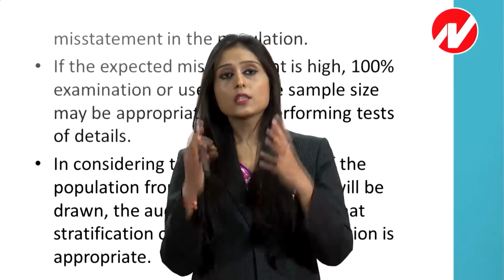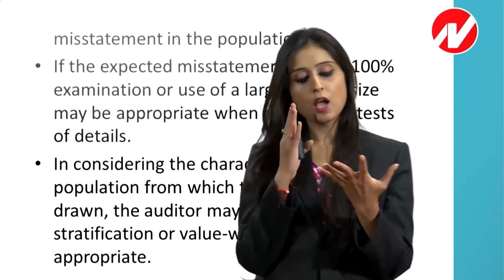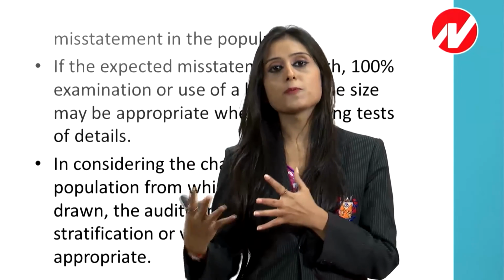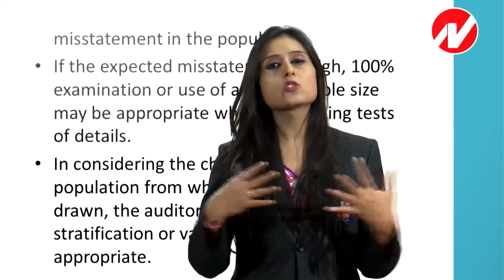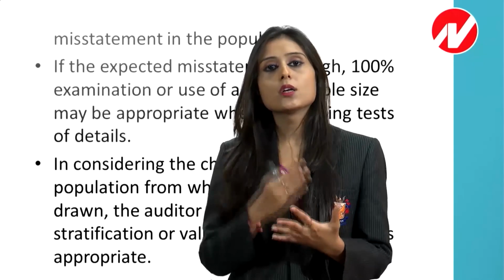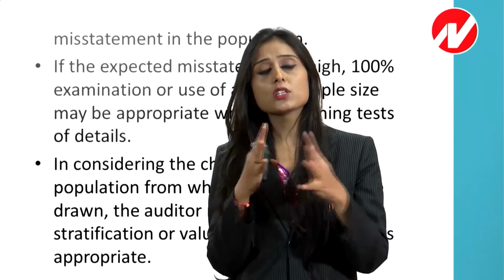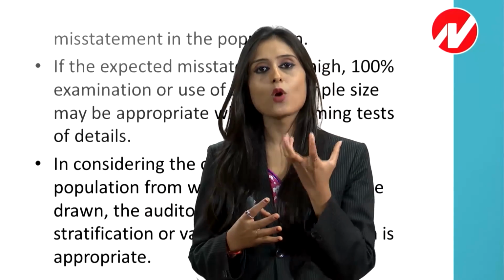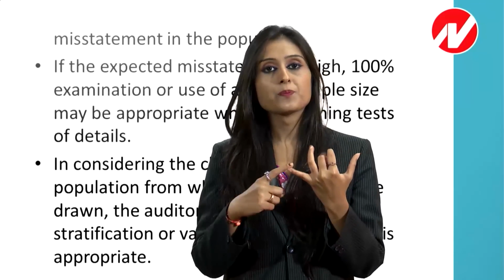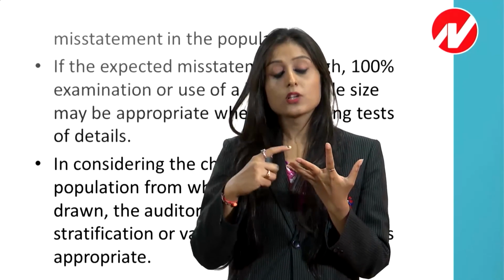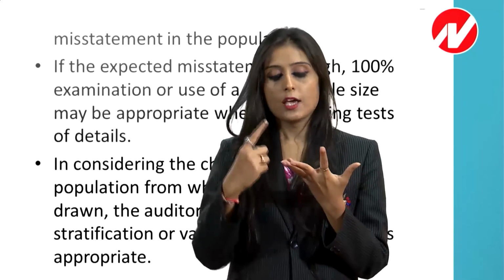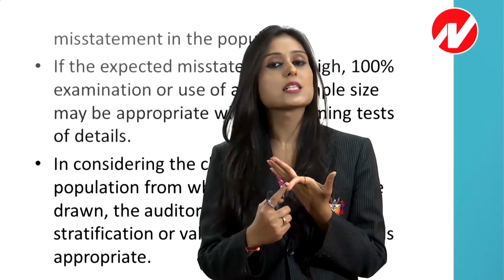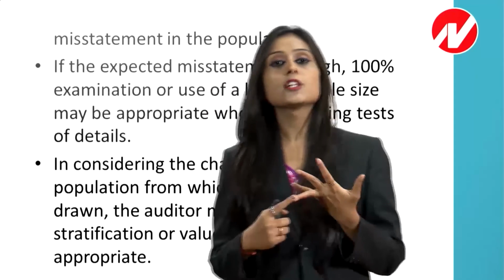But before that, what they are trying to clear for you is that अगर आपको डेविएशन का चांस ज़्यादा लग रहा है, unacceptably high, then have a proper sample size, means a large sample size, or do test of details. Don't simply depend on test of controls. But if the deviation का जो chance है that is comparatively low, then you can depend on test of controls and you can select relatively a smaller sample size. मतलब if controls are strong, sample size would be small. Controls are strong, sample size small. If controls are weak, means deviation rate is high, then you should select a large sample size and you should check details, test of details should be done.